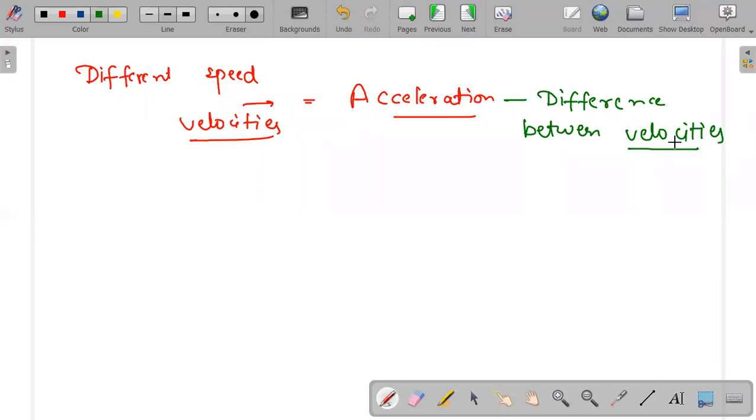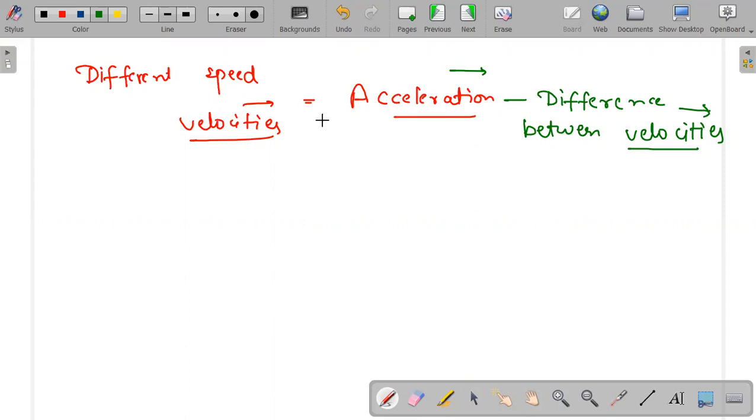Why am I writing velocity here? Because acceleration is a vector. Acceleration knows its direction, so instead of speed, now I'm writing velocity. If I am finding acceleration, I have to mention from where to where. So for acceleration, you will be answering only in velocities, a well-known thing with known direction.